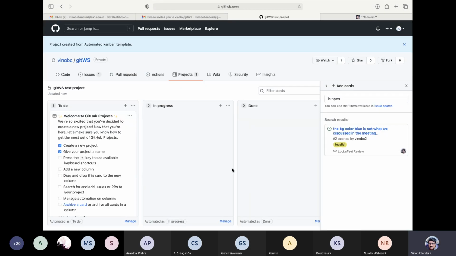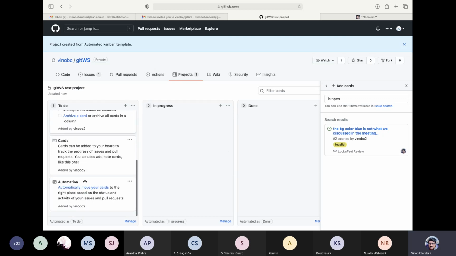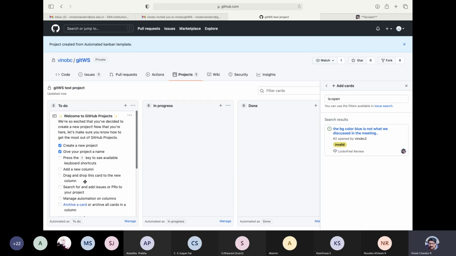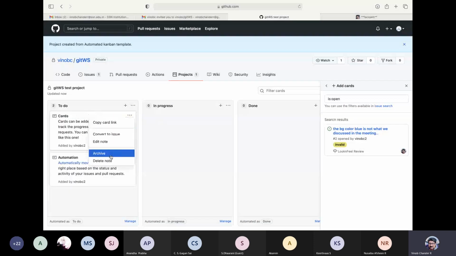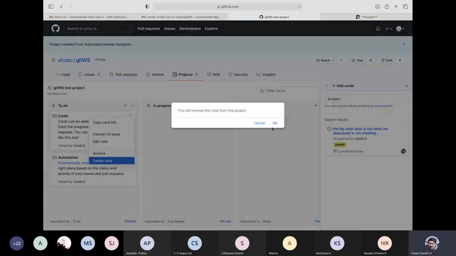And see here you get the different cards and the columns. You can add cards. In fact, you have your particular issue here. This will be available already to you, so you can just drag this particular card into any one of the particular columns. And you have got some additional notes also that you can use to get the most out of it. For now, let me just delete all these particular notes and keep it empty.